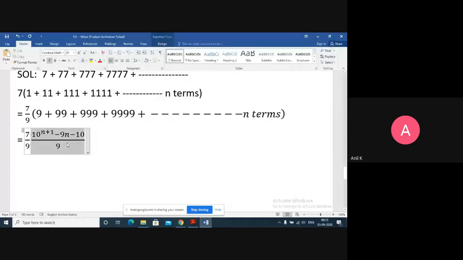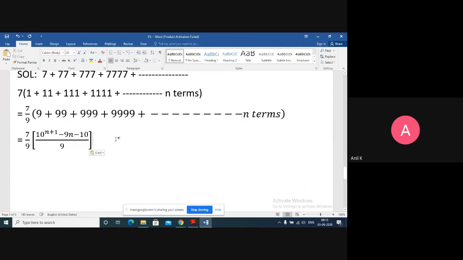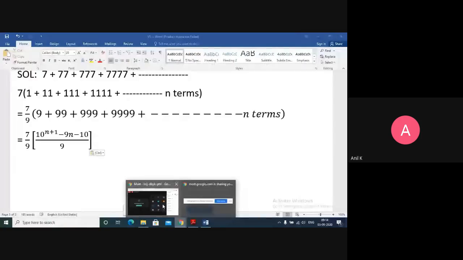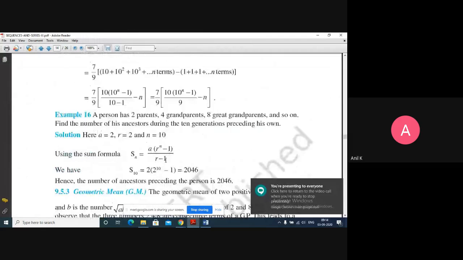So it will be 7 upon 9 into the sum of all these numbers. We already derived the formula: 10 to the power of n plus 1 minus 9n minus 10 upon 9. So the answer is itself, no issue. Is that clear? Okay. It is clear for everyone. So this is one type of question. They may ask it for 4 marks.